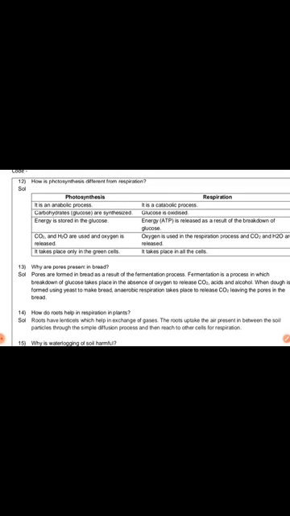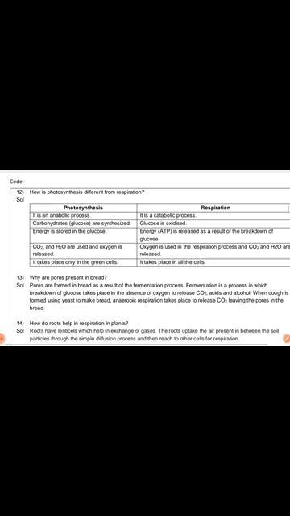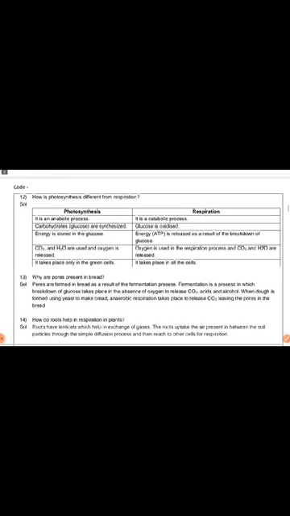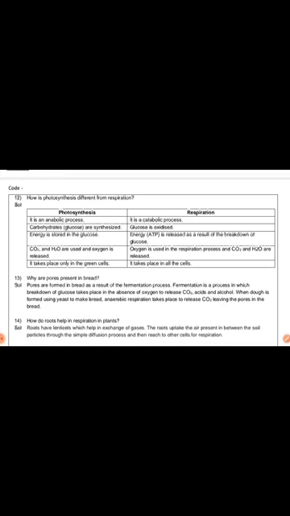Then question number 12, a very important question. How is photosynthesis different from respiration? During the lecture we have done this question several times. We know that photosynthesis is an anabolic process.